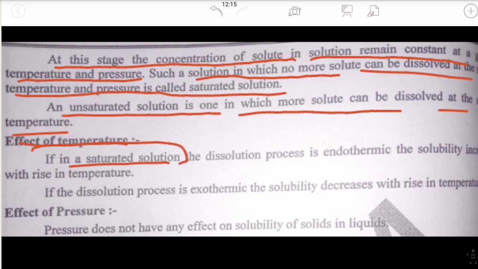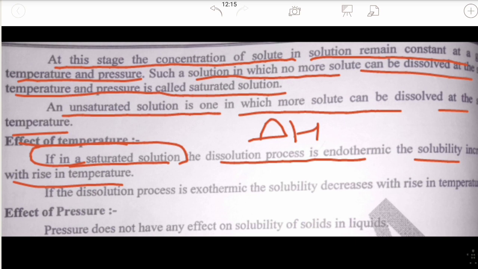If the dissolution process is endothermic, that is delta H is greater than 0, heat is absorbed, so the solubility increases with a rise in temperature.